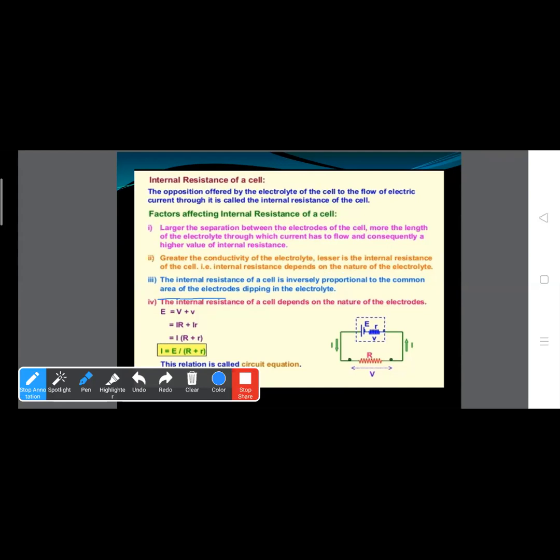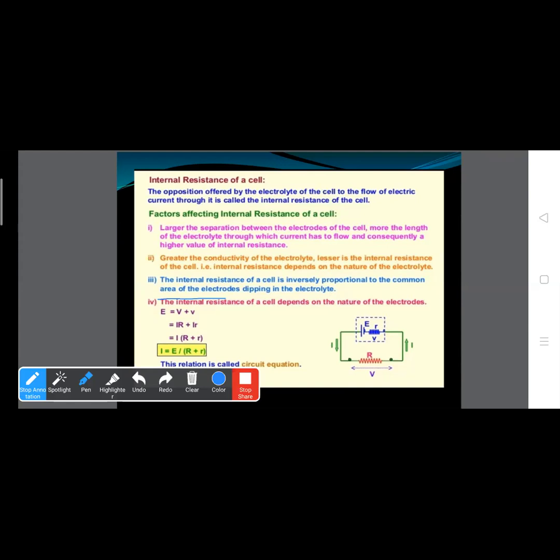Clear? On which factors does internal resistance depend? It depends on the separation between the electrodes. If the separation increases, the internal resistance also increases. It also depends on the area. It is inversely proportional to the area of the electrode dipping in the electrolyte. If the area of the electrode immersed in the electrolyte is larger, the resistance is smaller.